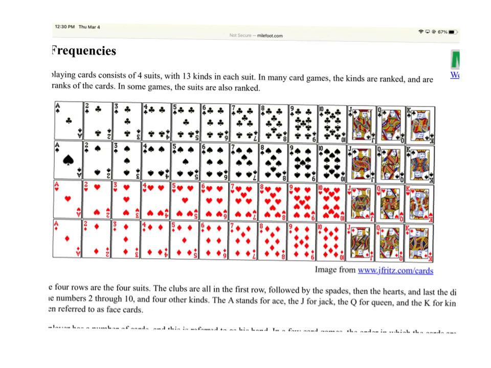What is the probability of drawing the Queen of Hearts? 1 out of 52. What is the probability of drawing the Jack of Clubs? 1 out of 52. Does that make sense?